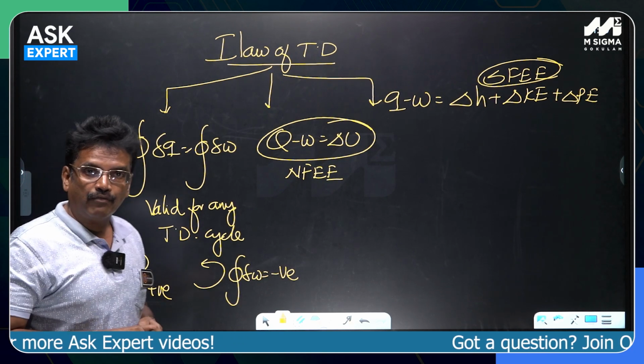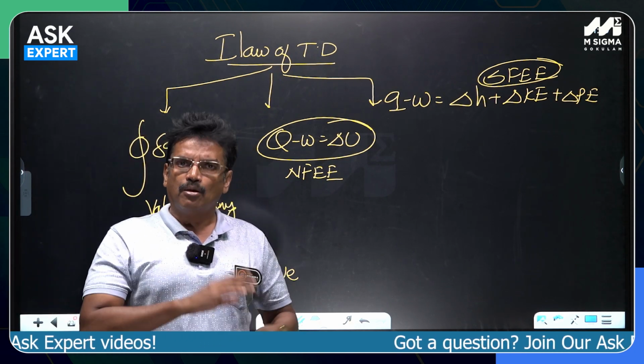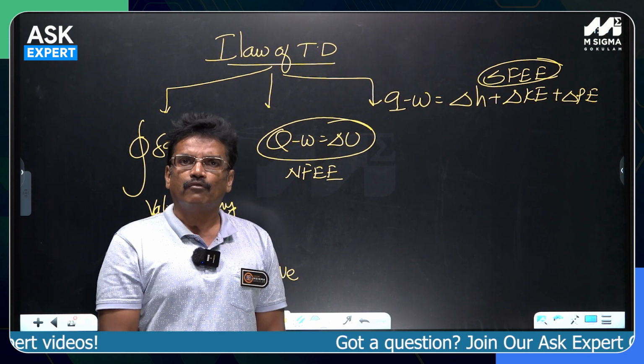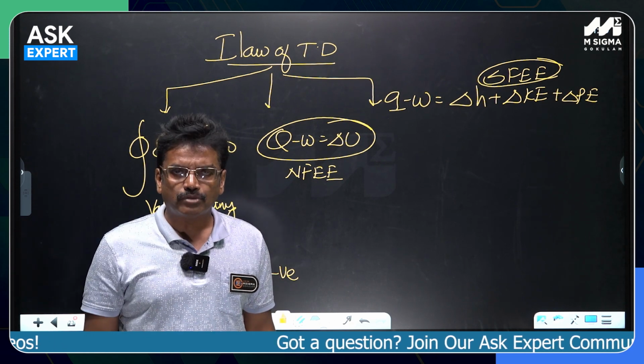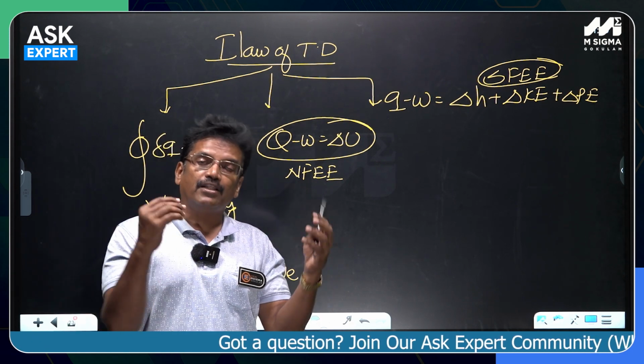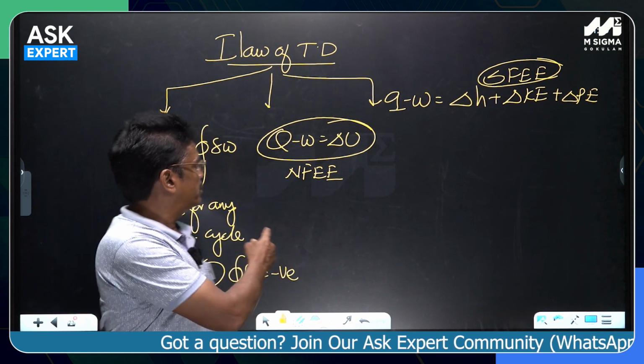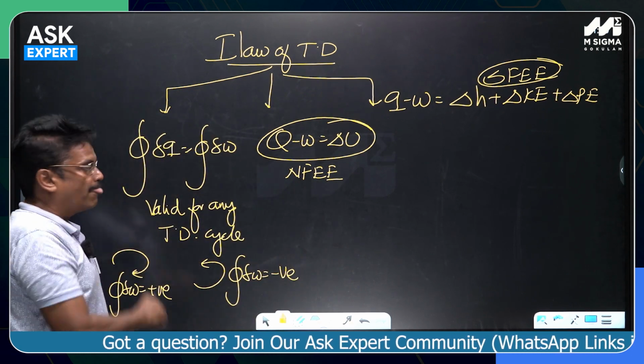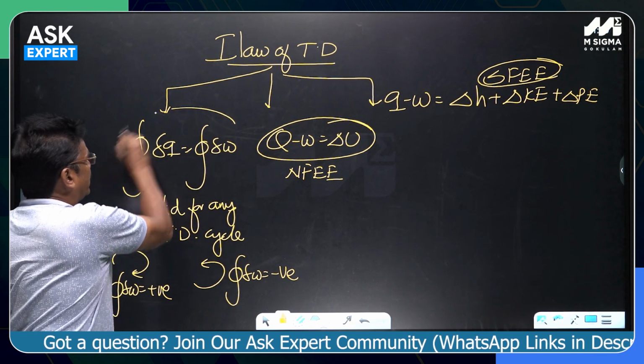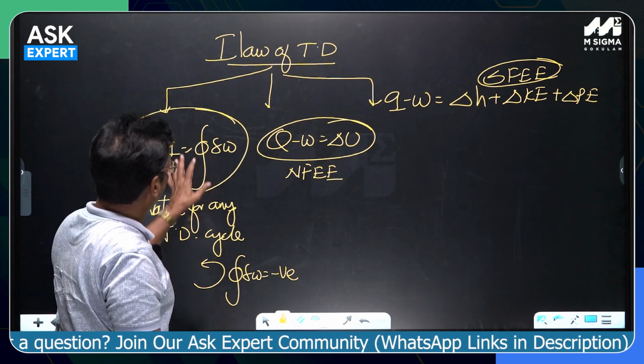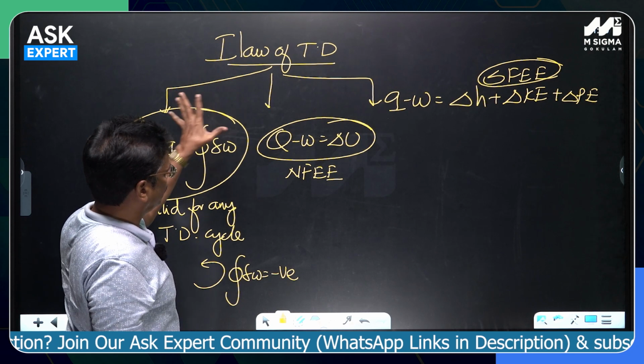All cycles are not reversible. For example, the Carnot cycle is a completely reversible cycle, whereas the Otto cycle is not completely reversible. So for any thermodynamic cycle, this equation is valid. That is about this particular format of the cyclic process, the first law of thermodynamics.